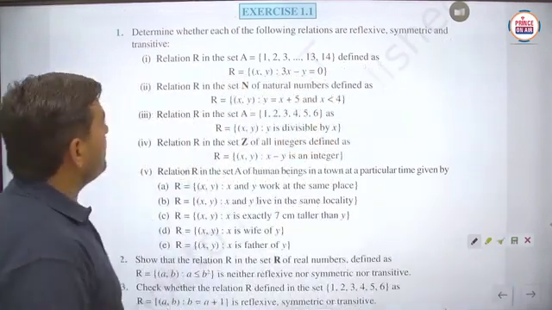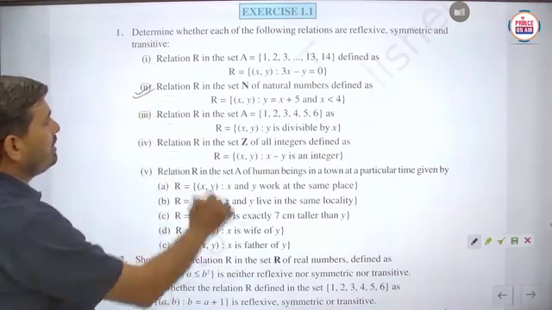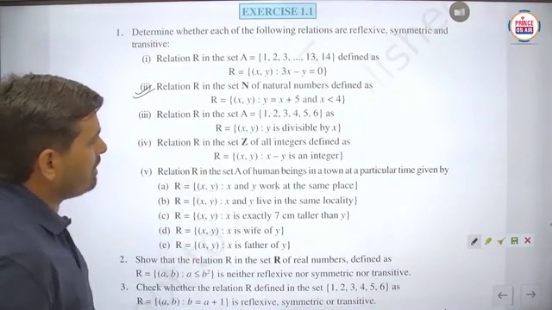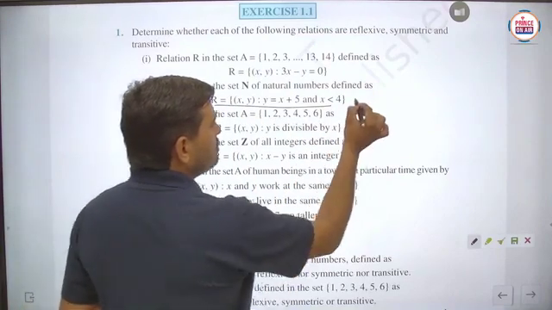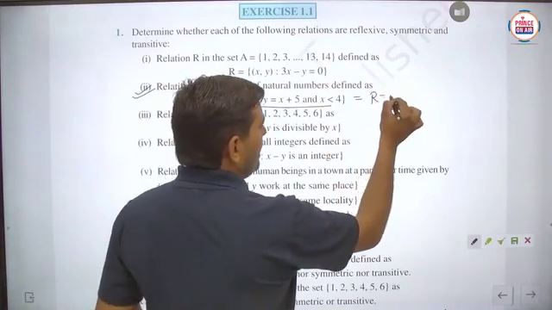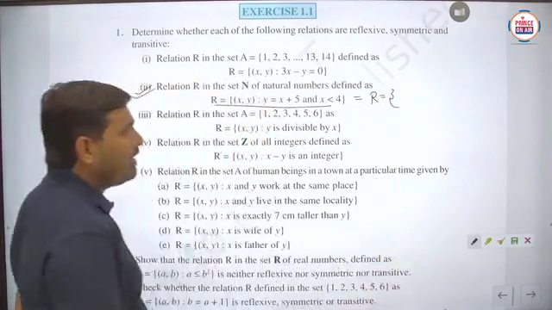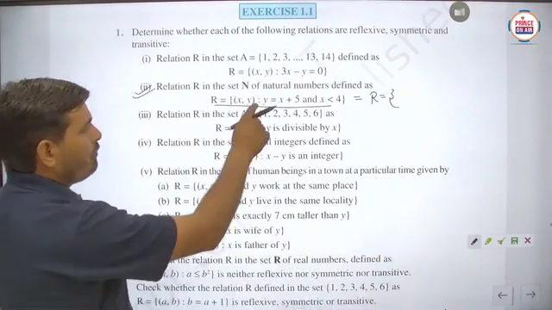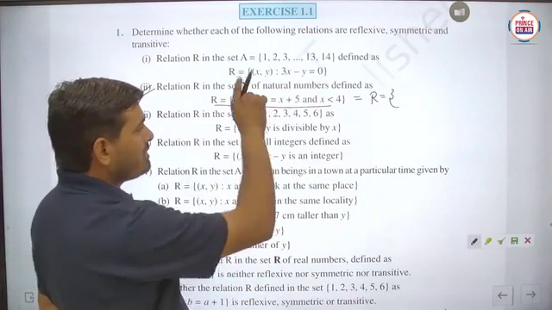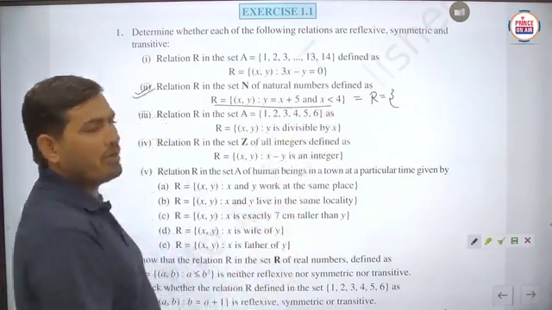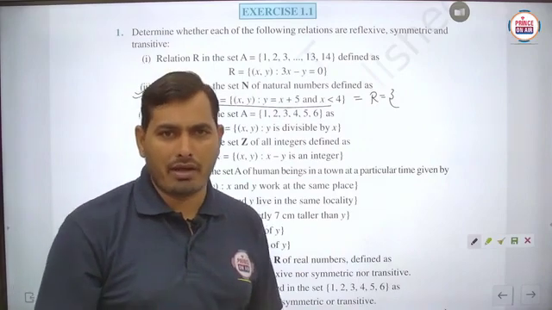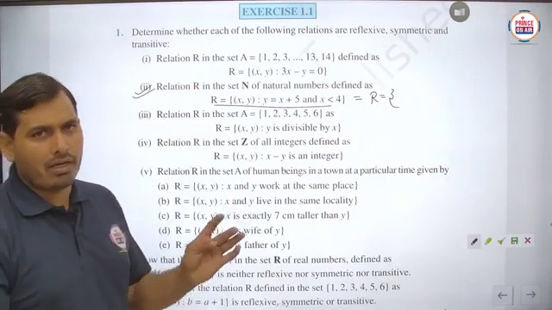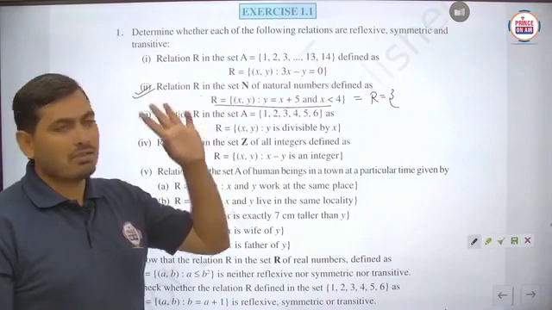So now student, for the second, we have to take here relation R on the set of natural numbers, and again it is written in the set builder form. So basically student, R is firstly to be written in the roster form. So y equals x plus 5, where x is a natural number and x is less than 4, means only 3 natural numbers are there. x equals 1, 2 and 3, because x less than 4 is given.